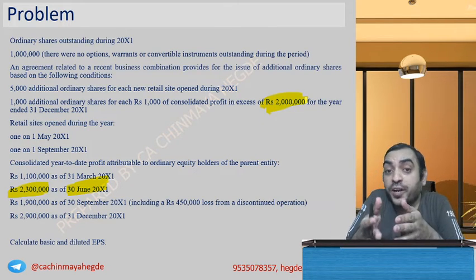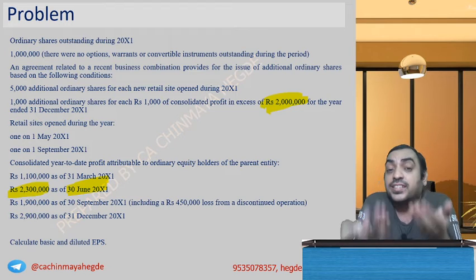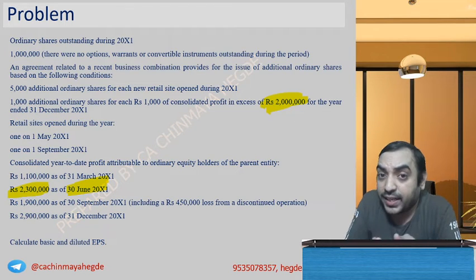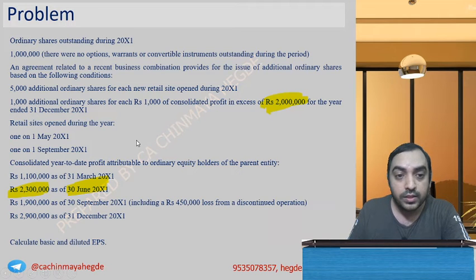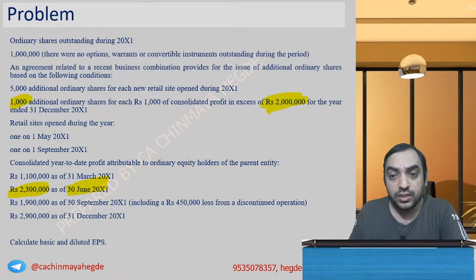If you were to test the condition on this date, did you satisfy it as on this date? Yes. Take it fully for the contingency period. How many shares are issuable? 1000 additional shares for each 1000 of profit in excess of 2 lakh.